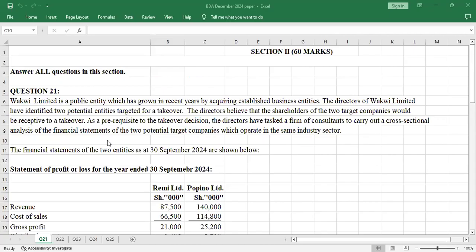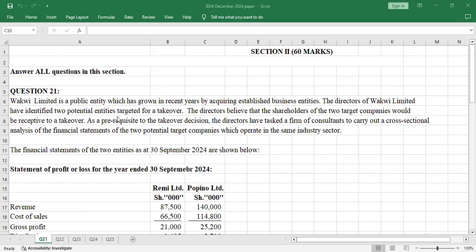I'll tackle the question. This is the paper that was done in the morning for December 2024, and that's the business data analytics paper. So I'll read the question. I'll start with question 21.